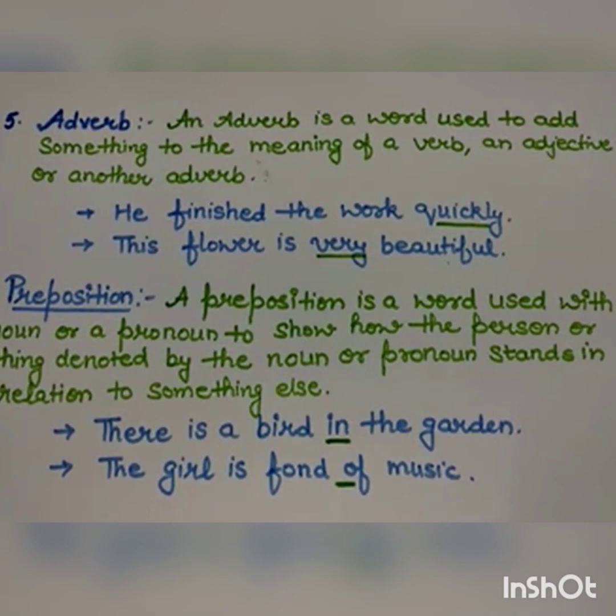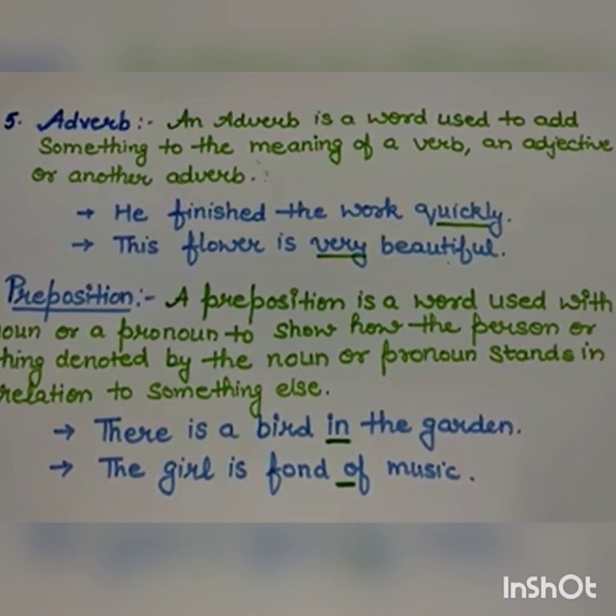Next part of speech is a preposition. A preposition is a word used with a noun or a pronoun to show how the person or the thing denoted by the noun or pronoun stands in relation to something else. That means a preposition can be used to show the relation or the state of something. Like, there is a bird in the garden. You can see that I am talking about the bird and I am using in to denote the location of the bird.